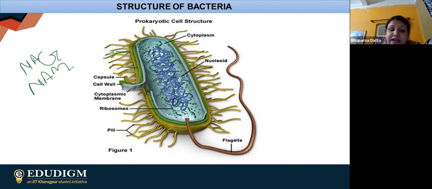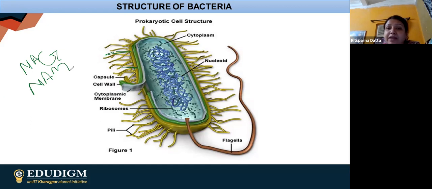In case of cell wall, another thing I should say, that in 1884, Christian Gram, the scientist, discovered a way to stain the bacteria. Staining means coloring, because whenever you are going to observe the bacteria, you obviously need the help of a microscope. A microscope is having a bright field, a bright background.